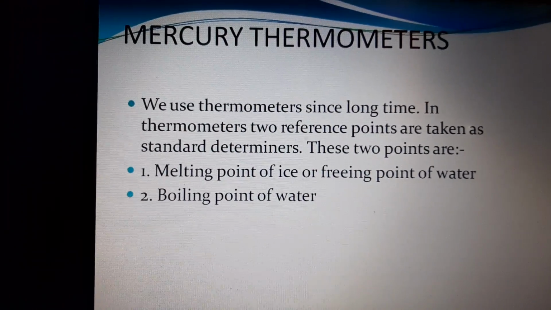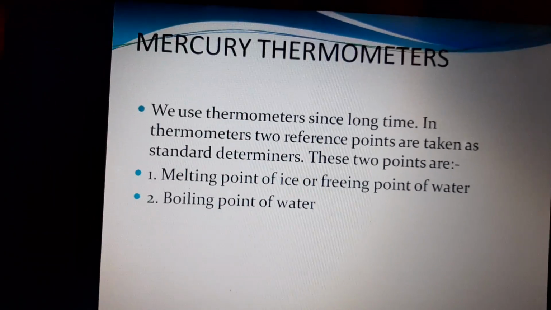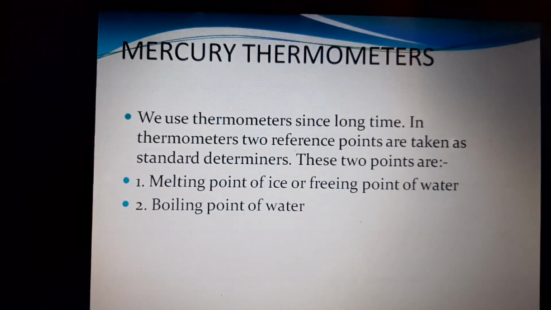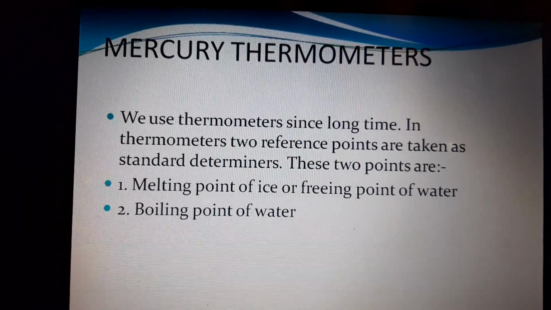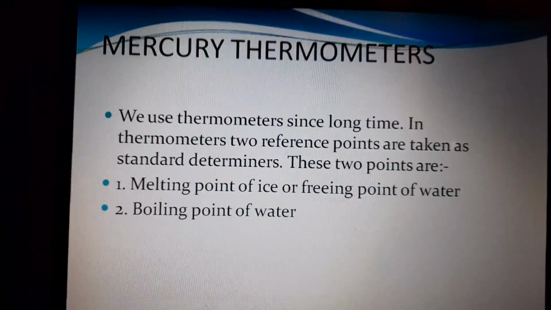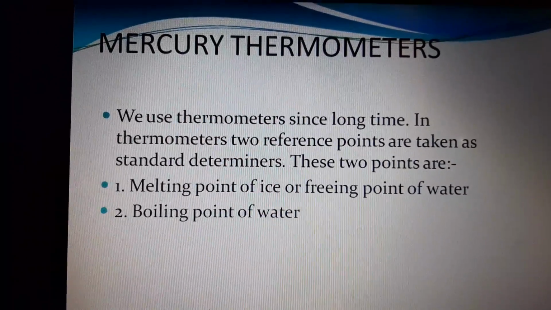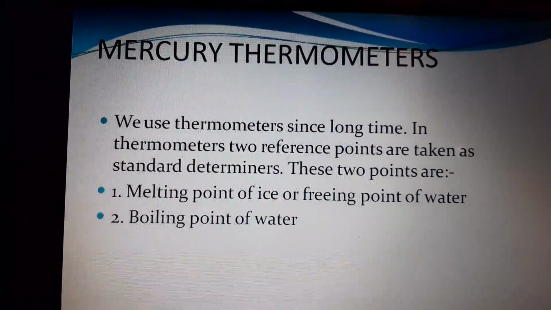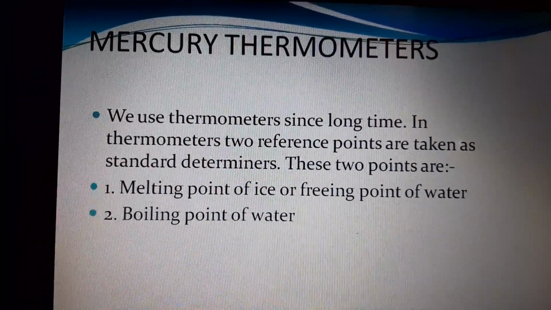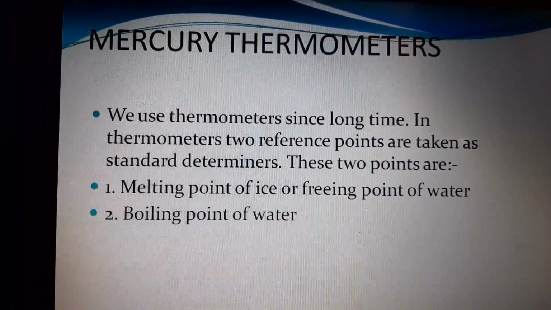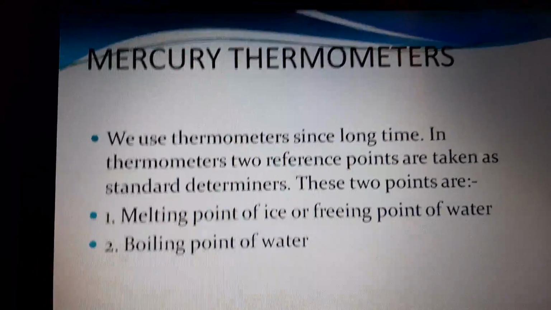Mercury thermometers. Most thermometers have mercury inside them. Children, do you know mercury? Mercury is a metal which is liquid at room temperature. In thermometers, two reference points are taken as standards. These two points are the melting point of ice or the freezing point of water, that is 0 degrees, and the boiling point of water, that is 100 degrees.